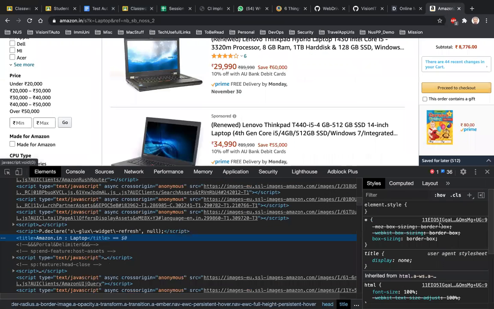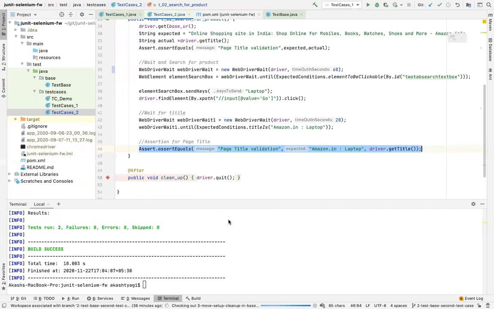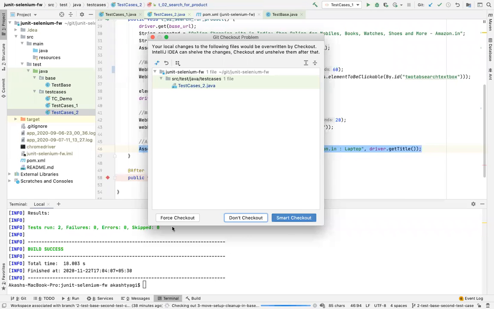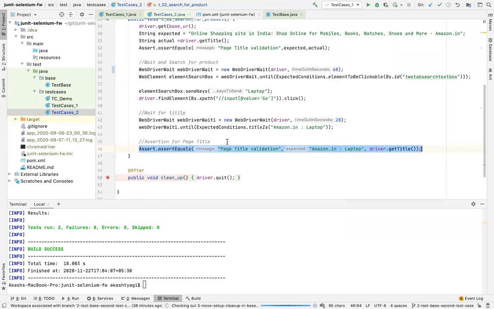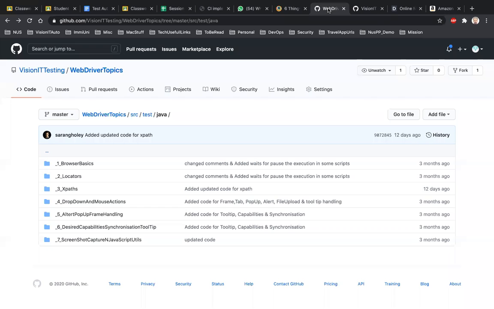Okay. Then I'll go to the next branch because I have to cover a lot and we are losing time. So I'll just quickly go to the next branch here. Checkout, force checkout. Okay, now I am here. Let's see what do we have in this branch.